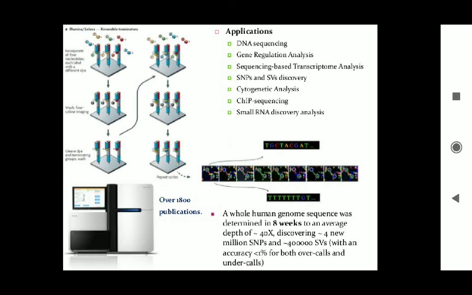So denature the double stranded DNA into single stranded DNA by heating. Like in PCR we have seen how to denature that DNA. So at 95 degrees Celsius you can denature that DNA, so you'll get a single stranded DNA molecule, which is the first step of this Illumina or Solexa sequencing. Okay.